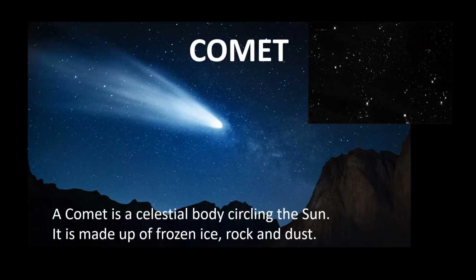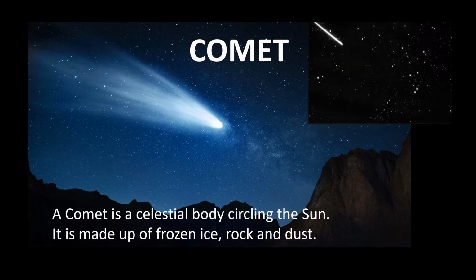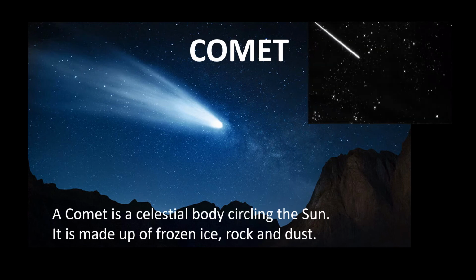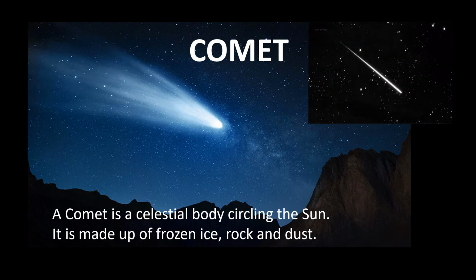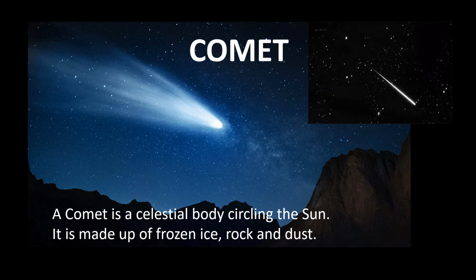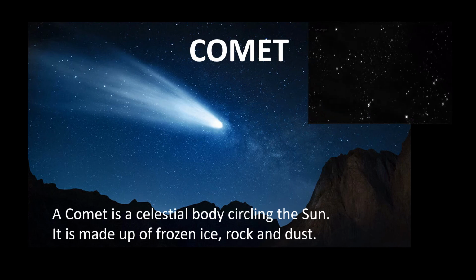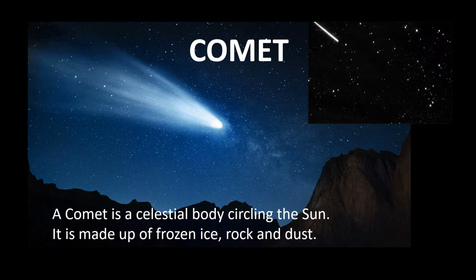The last member of the solar system is the comet. A comet is a celestial body circling the Sun. It is made up of frozen ice, rock, and dust.